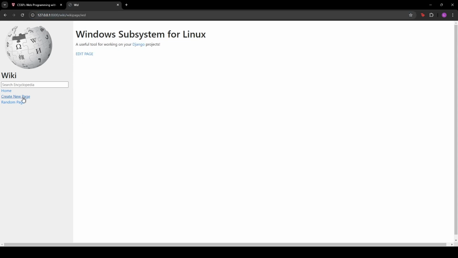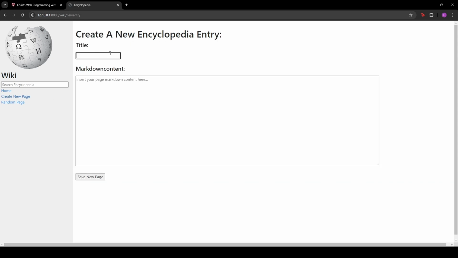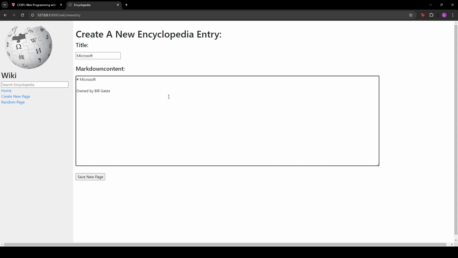If we go into create page, this is going to take a string like Microsoft, if I can spell, and then it's going to take some content in markdown format. So the # is going to be our header. It's going to be Microsoft. It's going to say owned by Bill Gates. I don't know if Bill Gates actually owns Microsoft anymore.